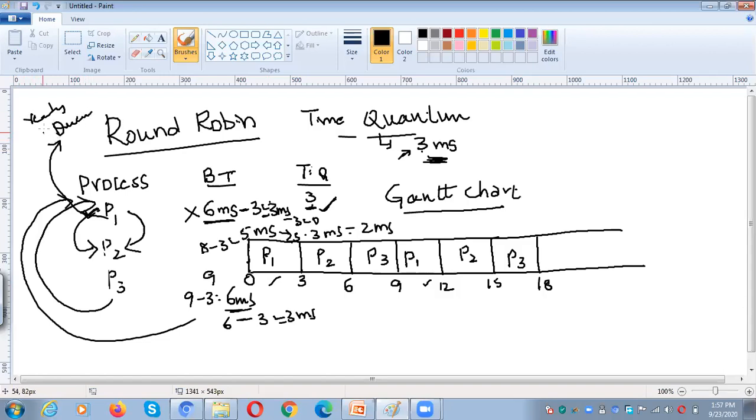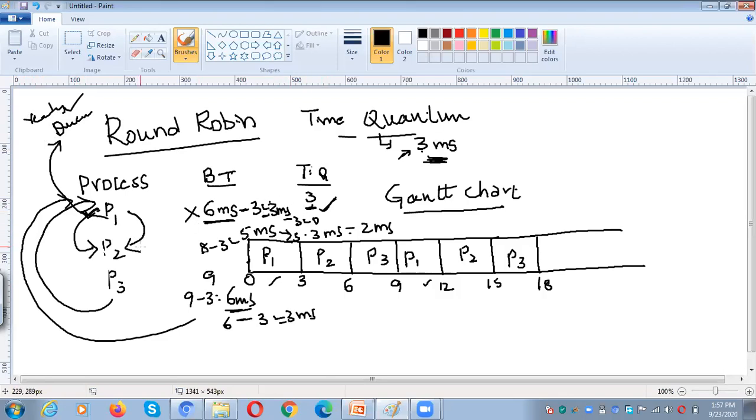Once a process completes its execution, it is automatically swapped out of main memory by the operating system. So the CPU will be free at that time, and it will move to the next process without any wait.